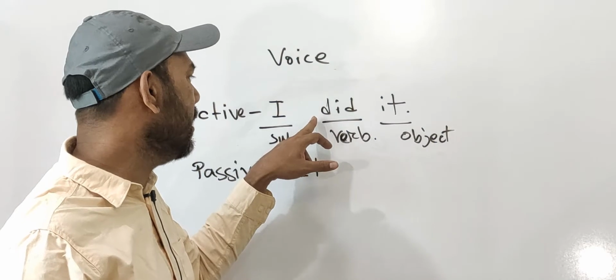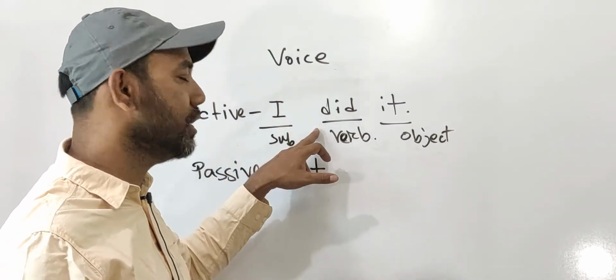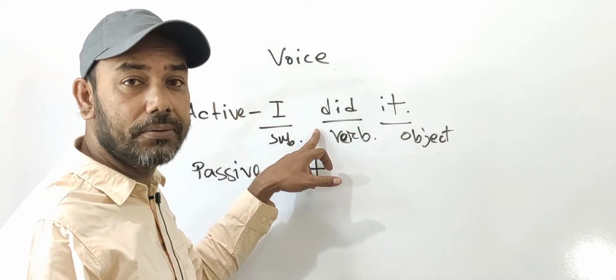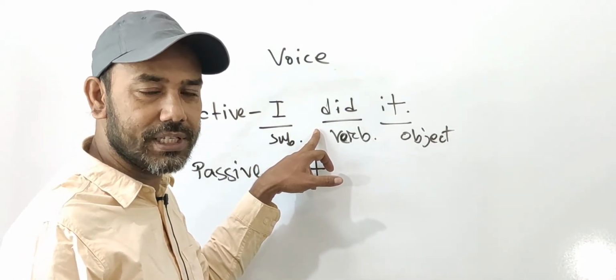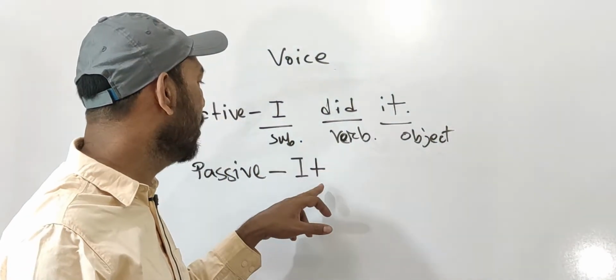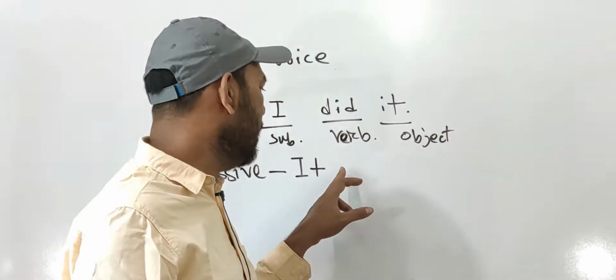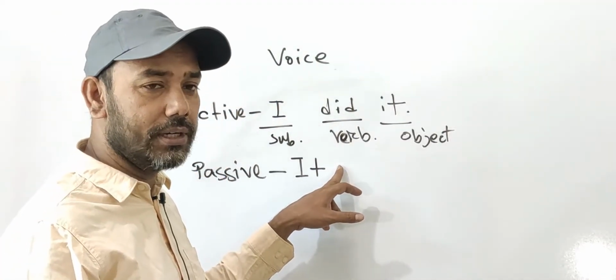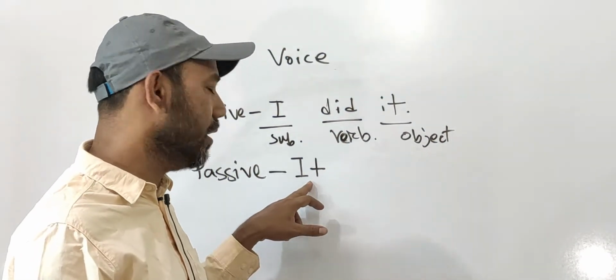Here we see that this sentence, I did it, is a sentence of past indefinite tense. So here the auxiliary verb will be was. It was.